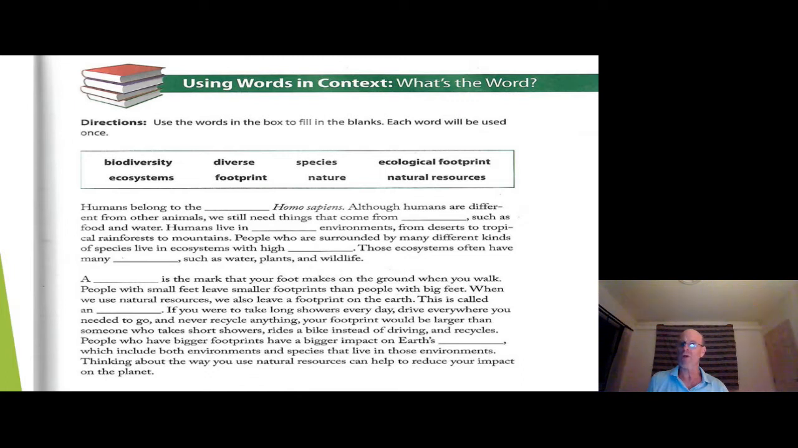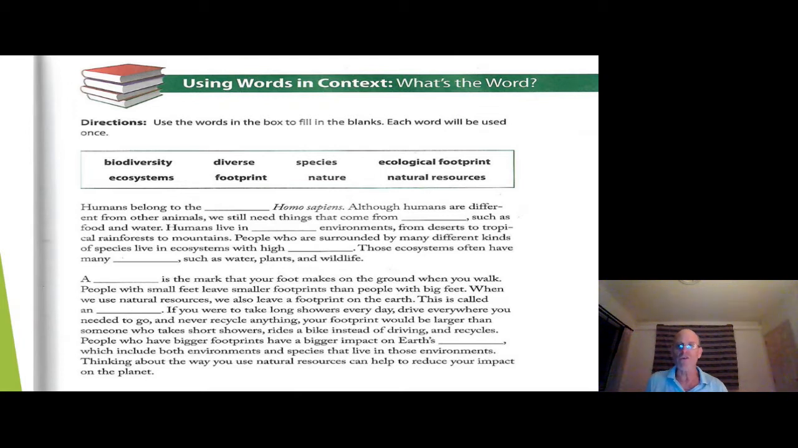People who are surrounded by many different kinds of species live in ecosystems with high biodiversity. Those ecosystems often have many resources, such as water, plants, and wildlife. A footprint is the mark that your foot makes on the ground when you walk. People with small feet leave smaller footprints than people with big feet.